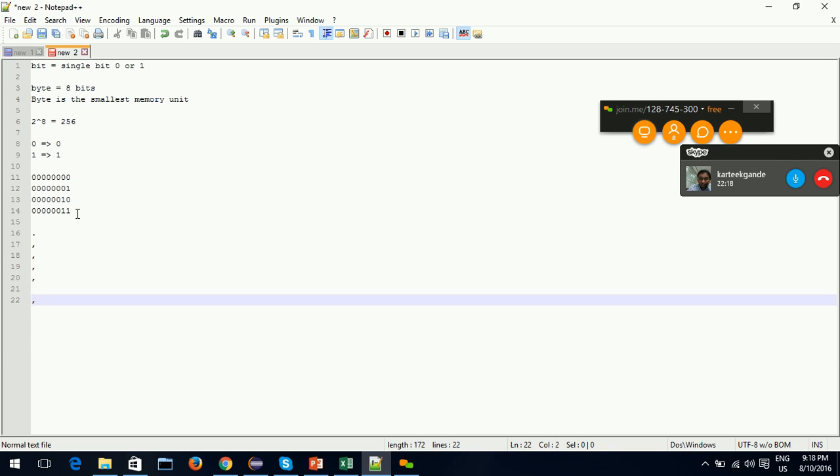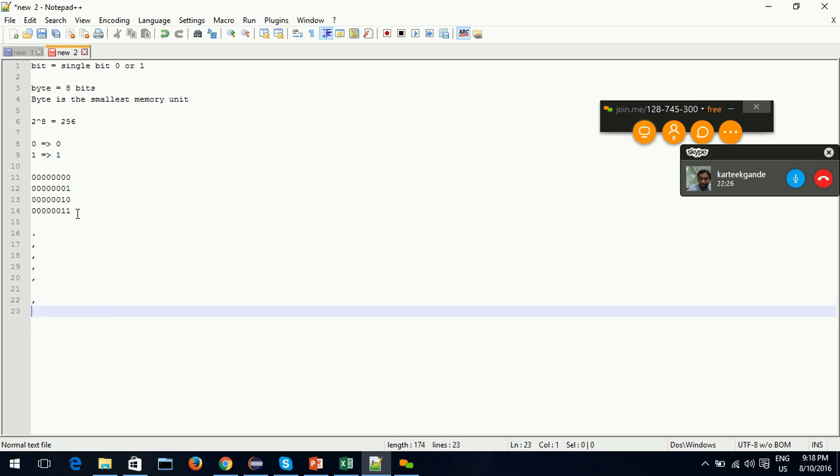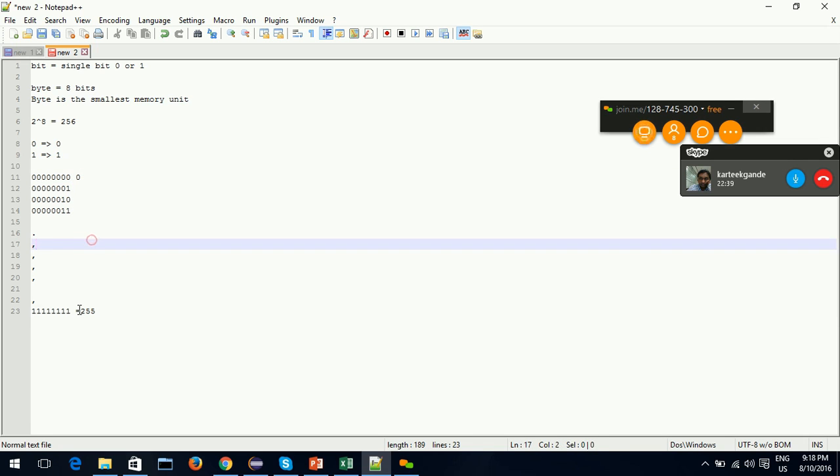The highest value that can be represented using a byte is 255. How do we represent it? With all ones, all eight bits. That represents 255. Okay, why? Because we start with 0 and end with 255.